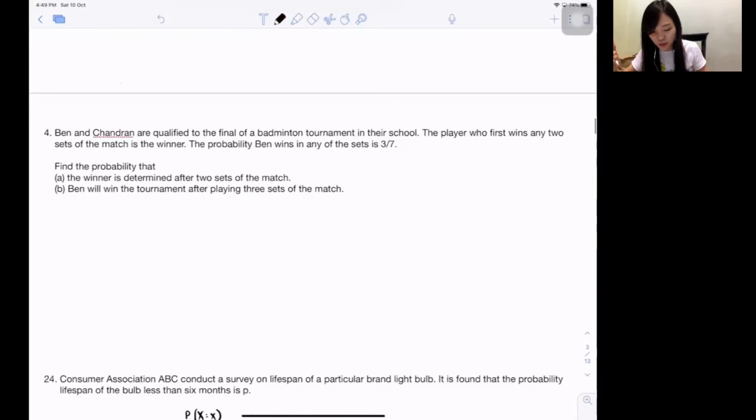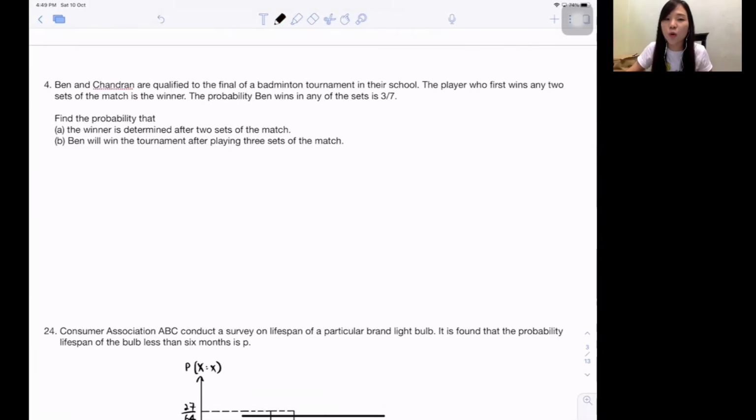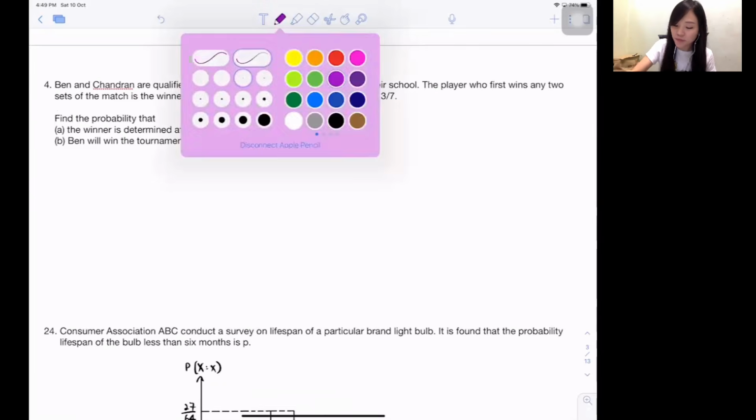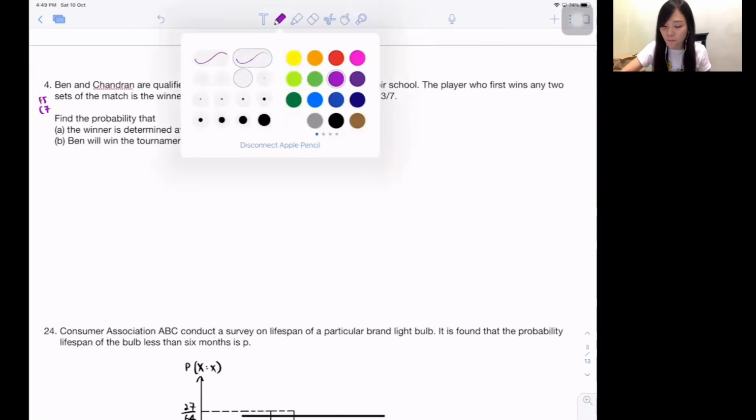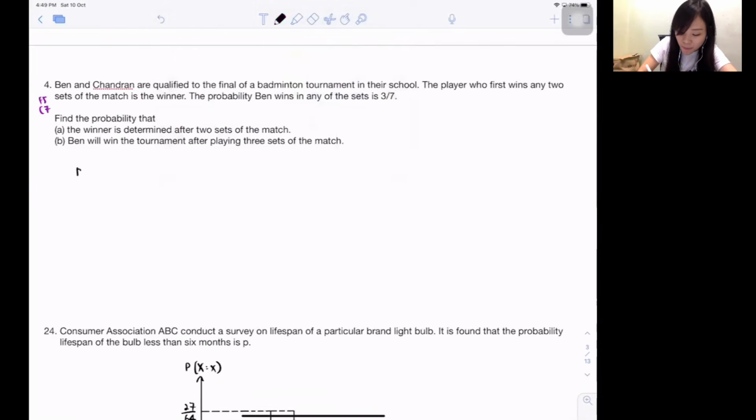Can? Next one, 4. Ben and Chandran are qualified. This one is under Form 5, Chapter 7. Probability again, okay? So now I got a person called Ben, another person called Chandran. Draw for you. Okay? Are qualified to the final. So they are actually going to the final of a badminton tournament in their school. So they are playing badminton, yeah?